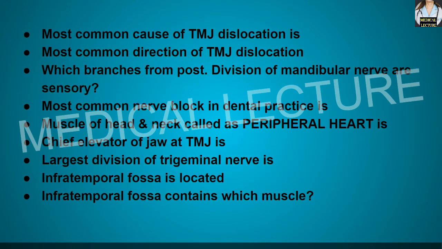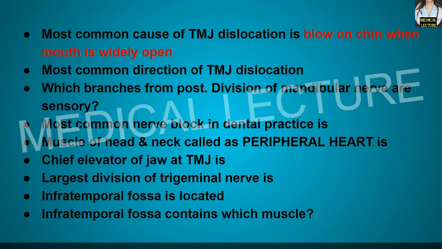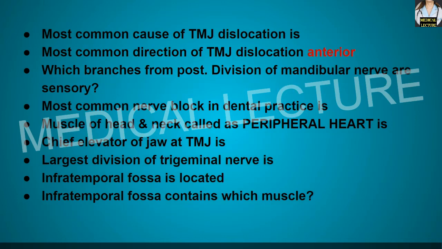The most common cause of temporomandibular joint dislocation is a high blow on the chin when the mouth is widely open. Means whenever the mouth is widely open and there is a tight punch or blow on the chin, this is the commonest cause of temporomandibular joint dislocation, or we can say jawbone dislocation. The most common direction of the dislocation is the anterior direction.